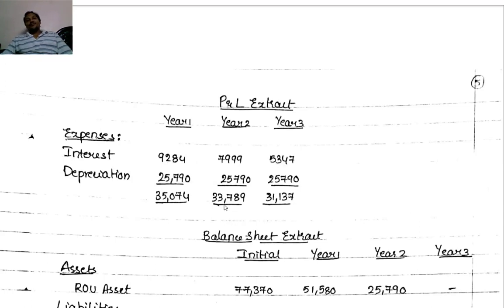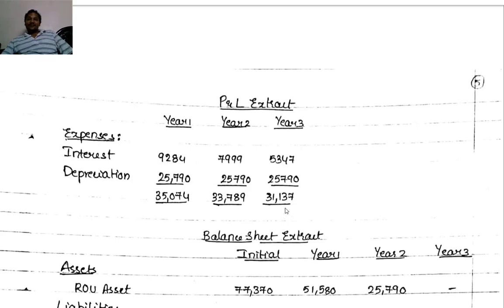Expenses for year 2. Year 3, interest 5,347 and depreciation 25,790. Total comes to 31,137. These are expenses for year 3. So this is the P&L extract.